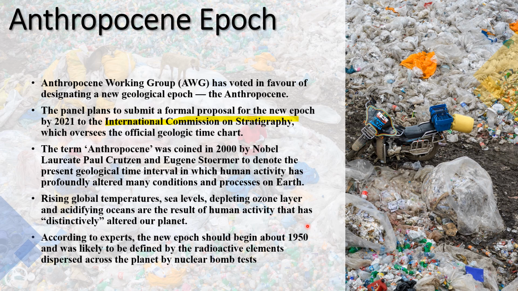According to experts, the new epoch should begin about 1950 and was likely to be defined by the radioactive elements dispersed across the planet by nuclear bomb tests. So the starting point of the Anthropocene is proposed to be 1950 because in this period nuclear bomb testing started on a mass scale by various countries. So this is all about the Anthropocene epoch.